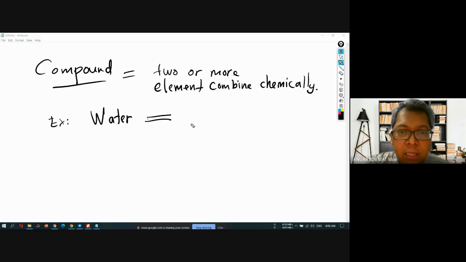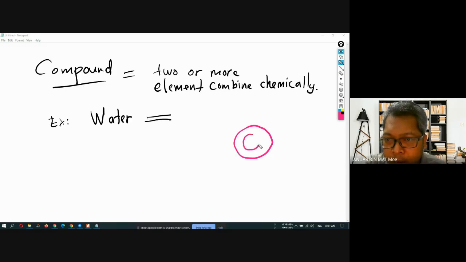If I try to draw the compound of water, it contains one atom of oxygen and two atoms of hydrogen.